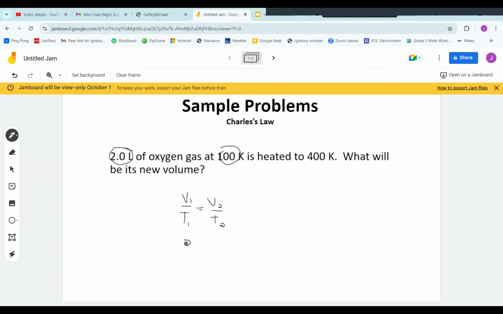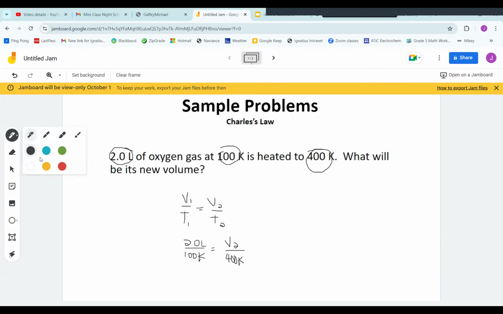So let's put the 2 liters on top and the 100 degrees Kelvin in the denominator. Conveniently, they gave us the temperature in Kelvin right off the bat. We don't have to worry about converting. They tell us the final temperature of 400 Kelvin, but they do not give us a final volume. So let's leave V2 as the unknown variable to solve for, and 400 degrees Kelvin will plug in for T2.